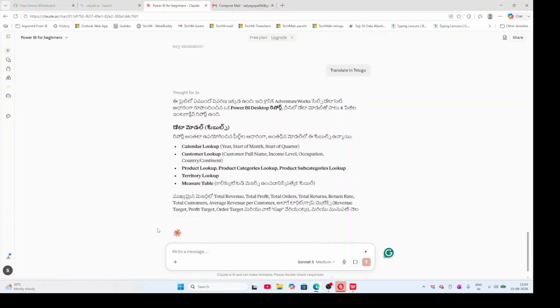Like this, not only in Telugu, if you are from a Tamil background, you can enter Tamil also, translate in Tamil, okay? If you are from Kannada, translate in Kannada. Or if you are from Hindi, translate in Hindi. Or Sindhi, or different languages are there, right, in India. So like this we can get.